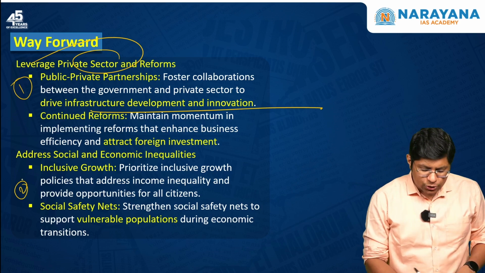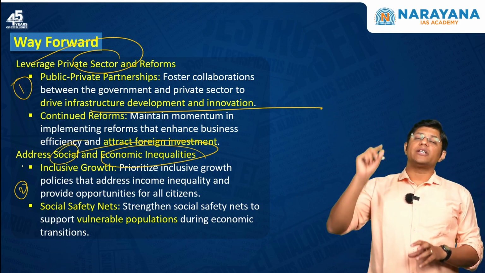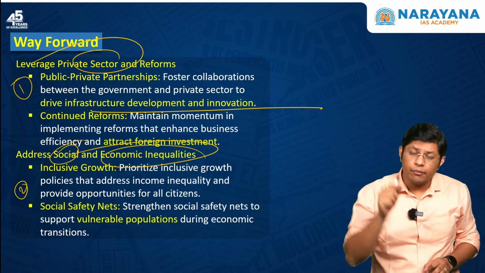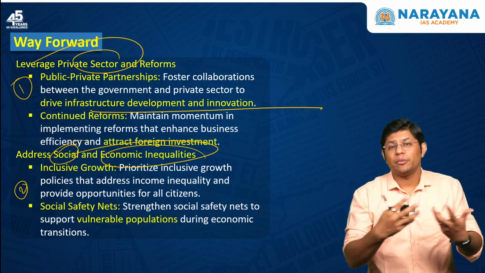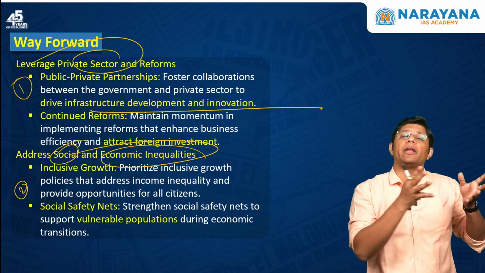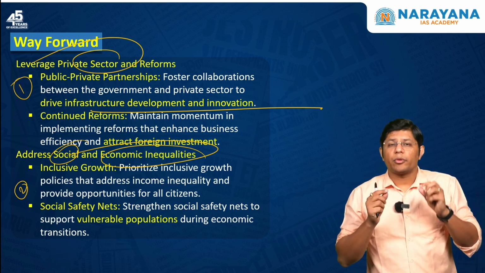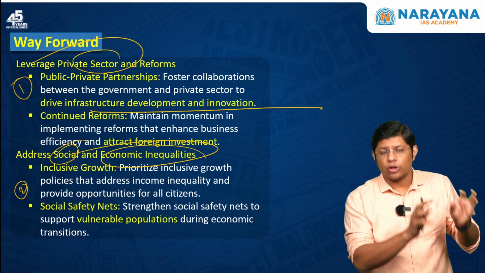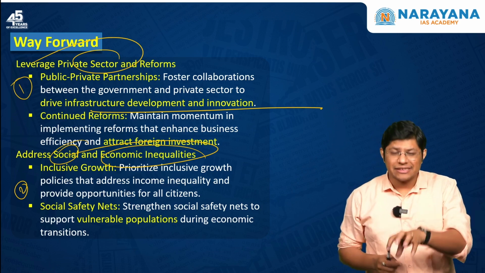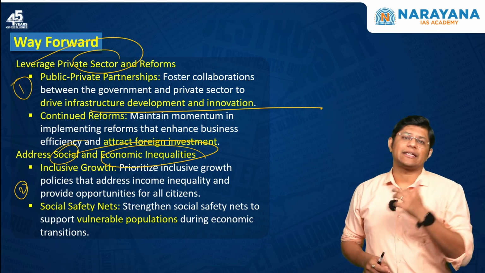The second one is to address the social and economic inequalities. Just focusing on the $30 trillion economy is not going to be sufficient. What is important is that the growth of a country should be distributed, which means every section of the population should benefit from the economic growth. And that's the reason it is very important that we provide social safety nets to the vulnerable population such as SCs, STs, OBCs, or for that matter transgenders, women, etc.